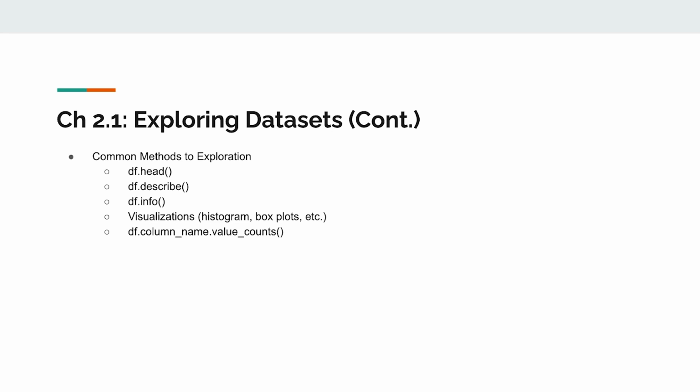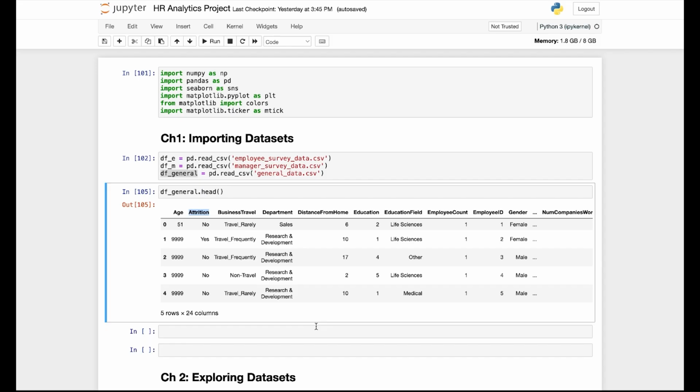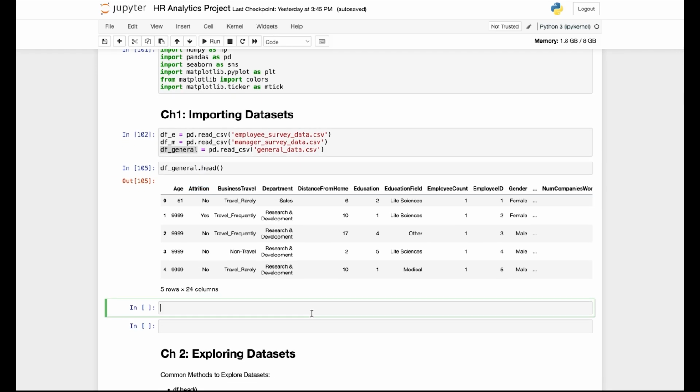And lastly, you can use .value_counts by specifying a specific column name here. This function basically shows a histogram or value counts within each column. I think it will make more sense when I actually show you here. So let's put these into action.